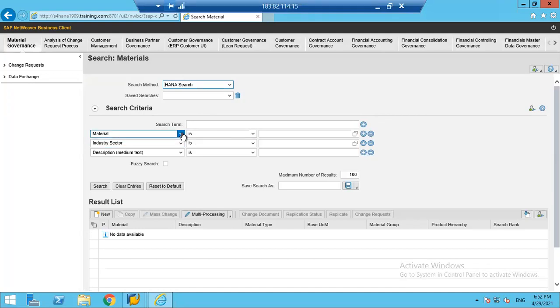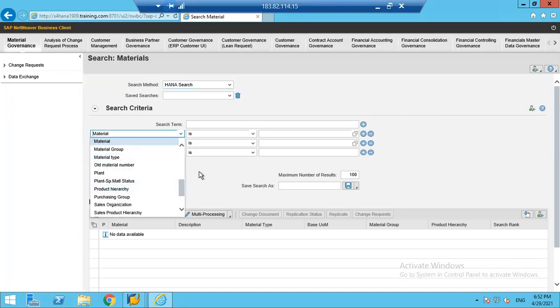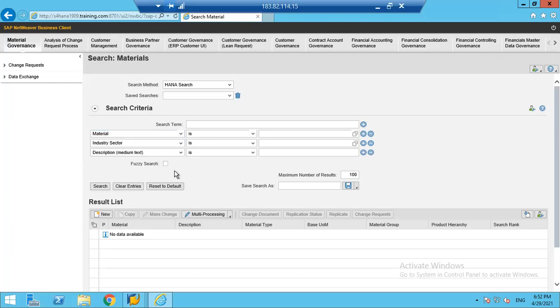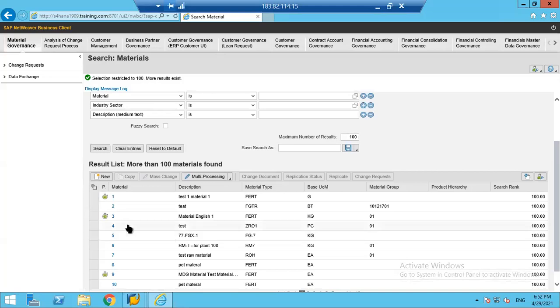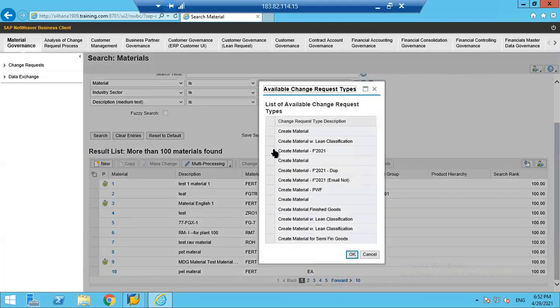There are different search criteria. If you want to search a material, you can choose whichever attribute you want. If you don't provide anything, all the existing materials will be picked up. We have more than 100 materials. All these are the existing materials in the system. If you want to see any existing material, you can click on it and it will open up. Or if you want to create a new material, you can click here.